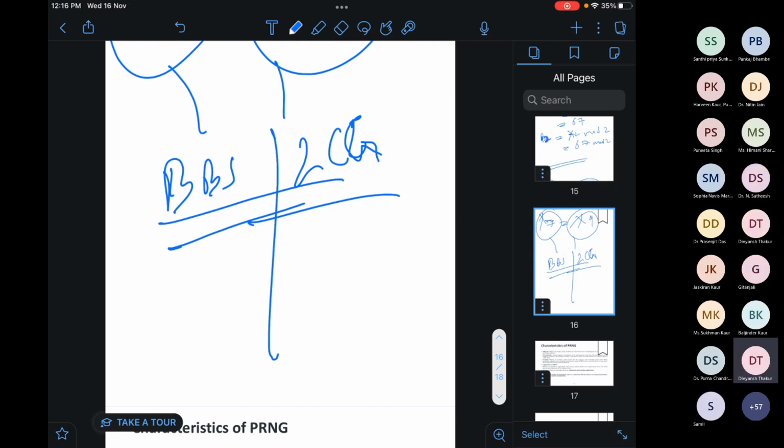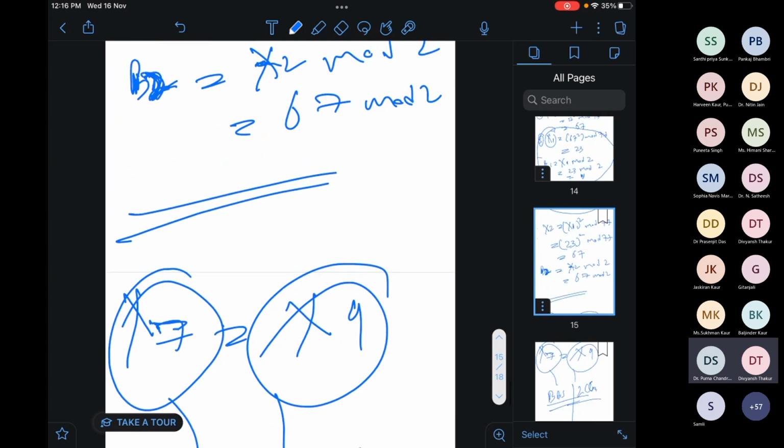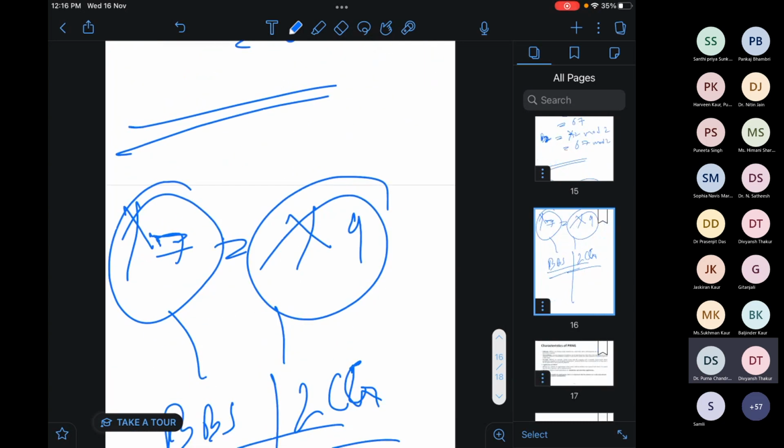Is this algorithm clear to you? Yes. So the total number of random numbers generated could not be predicted. It still depends on the number of iterations, where it will be terminating.